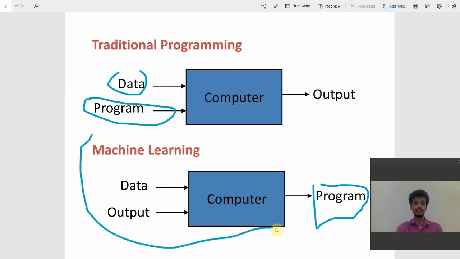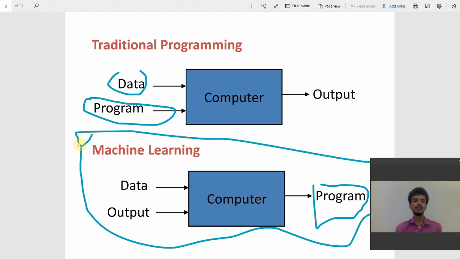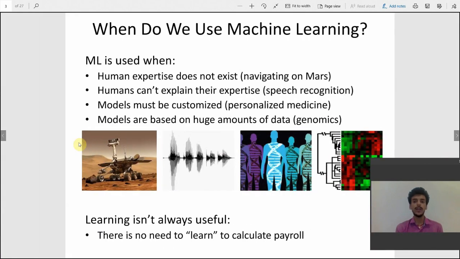So here we can see that machine learning is somewhat different from traditional programming, and we are going to learn what machine learning is and how to implement all of its algorithms in the next few video lectures. So when do we use machine learning?